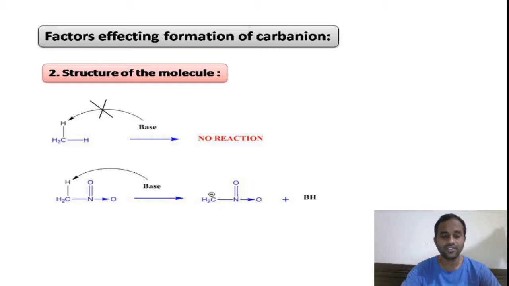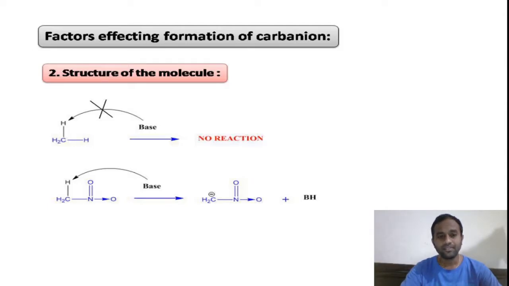So it is very difficult. It is not easy to remove the hydrogen atom by leaving the bonded electrons on the carbon itself, right? So it is difficult to remove the hydrogen atom from the sp3 hybridized carbon in alkanes. Whatever the strength of the base, it is very difficult to remove the hydrogen atom. Therefore, the hydrogen atoms present on alkanes are not acidic, right?